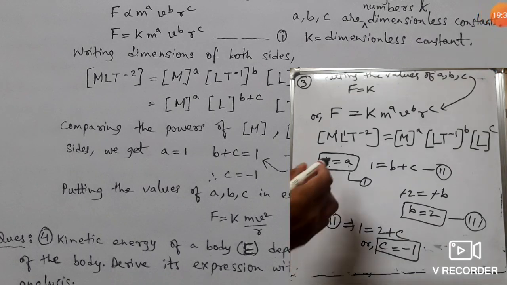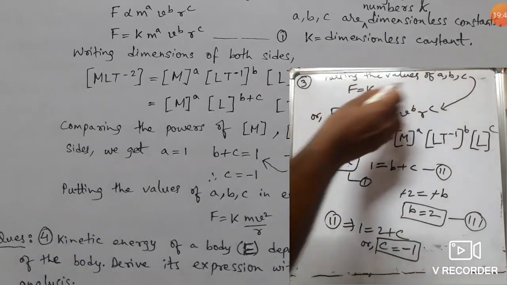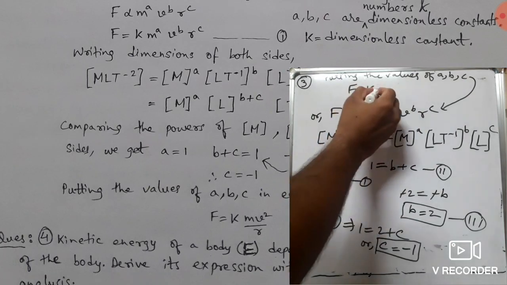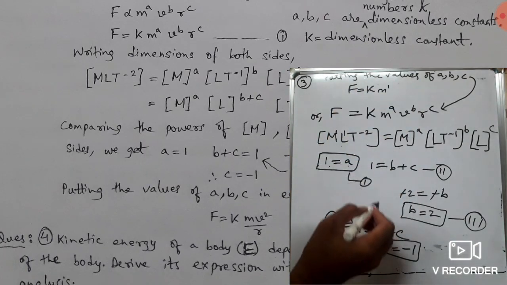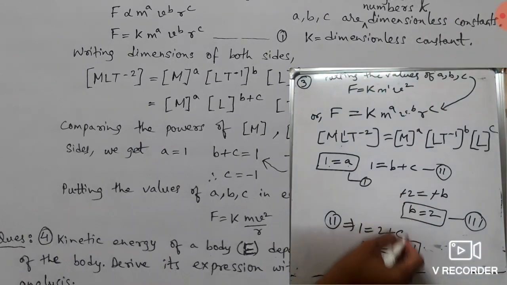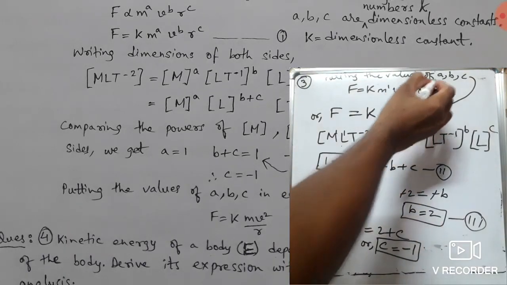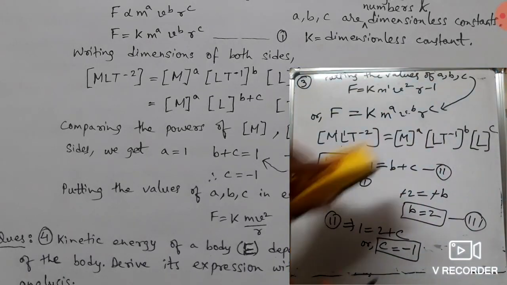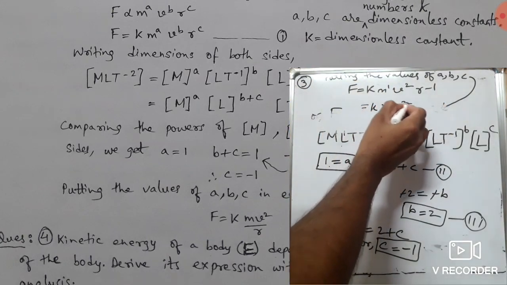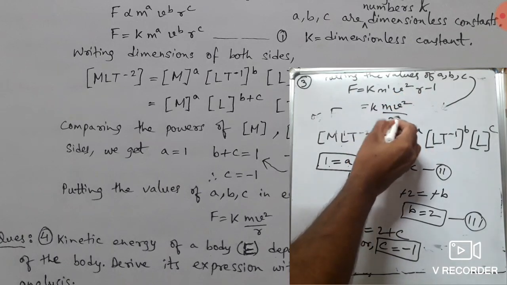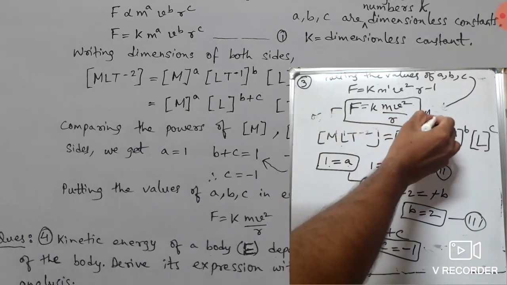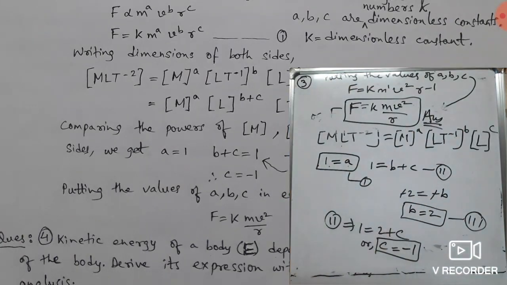Now putting the values of a, b, c in this equation, we get F is equal to k, m to the power 1, v to the power 2, and c is minus 1, r to the power minus 1. So the equation becomes k m v square r to the power minus 1, which means r will come down. So F is equal to k m v square by r. This is the answer. This is the formula relation we have derived.